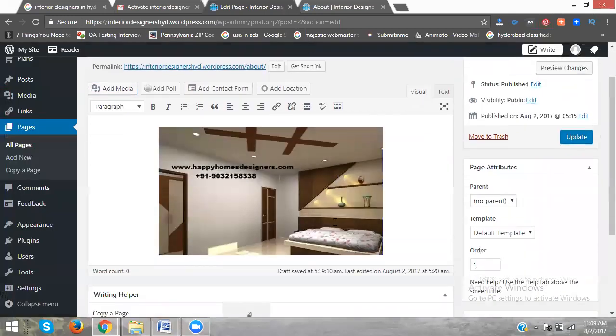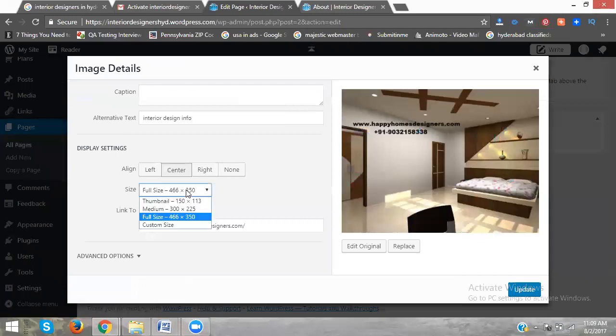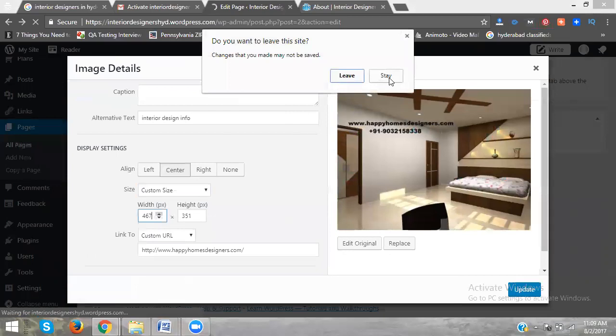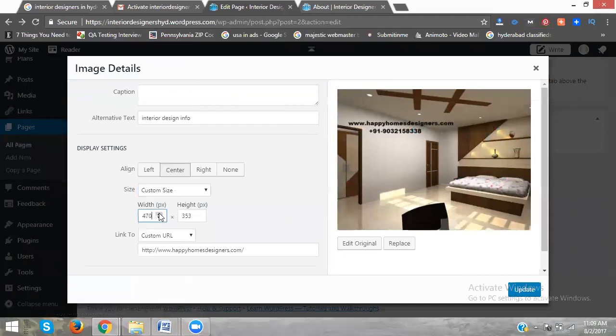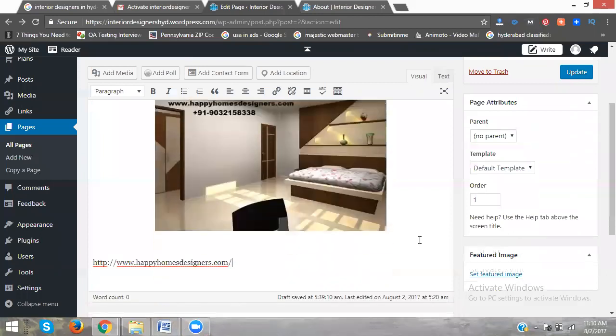Now the image was inserted. Yes or no? But suppose the image size is not acceptable. Just click for edit here. Size, what is that? Custom size. The height will automatically increase also. Now clear this information. Now after that, write the information about this one.